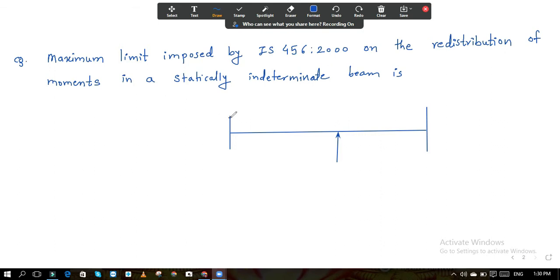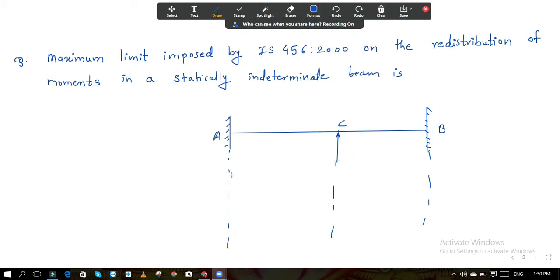Now this is your beam A, C, and this point is B. While calculating the bending moment at point C, A or B, we use moment distribution. We project these lines like this and then write the fixed end moments over here.